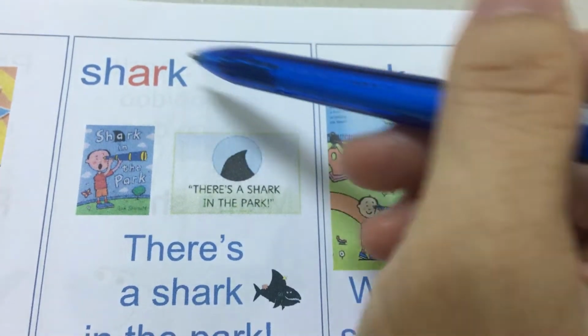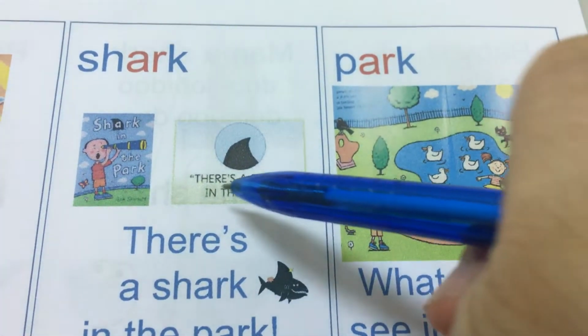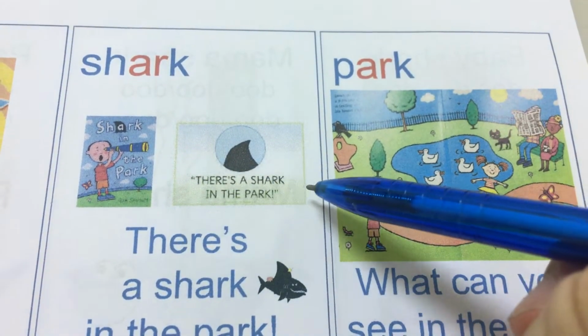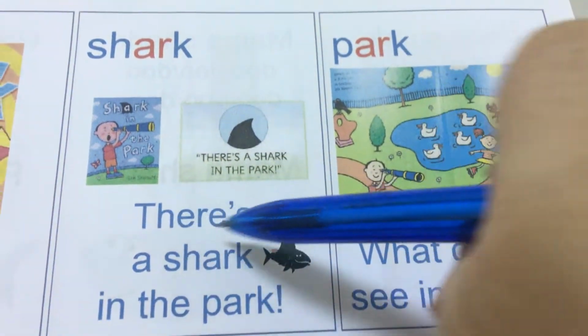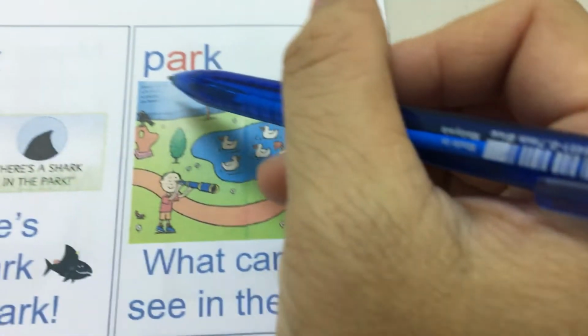好，鲨鱼 shark. Shark in the park. There's a shark in the park. There's a shark in the park. There's a shark in the park. 公园 park.